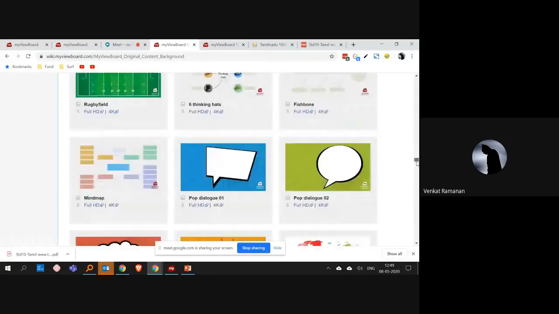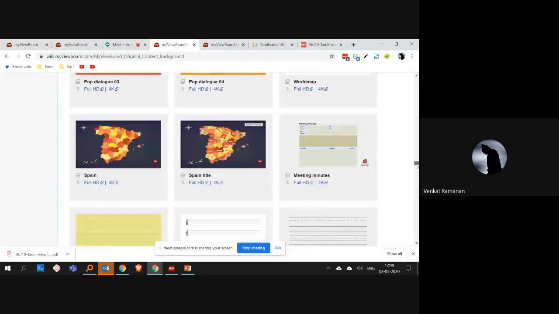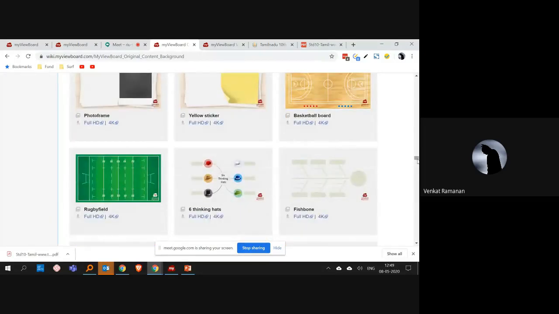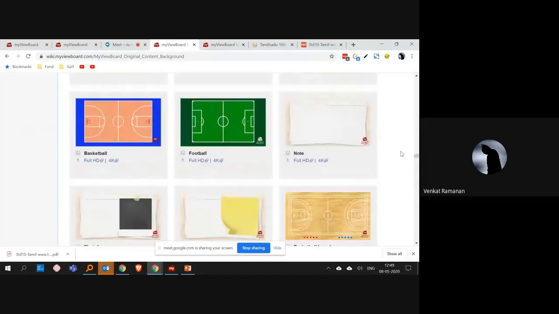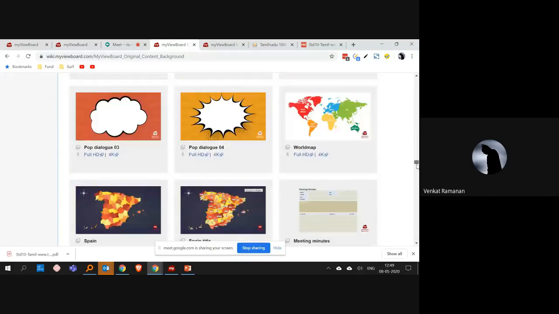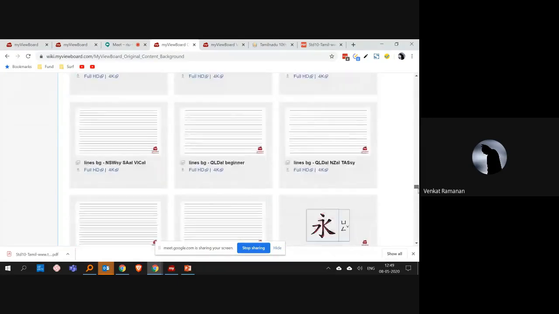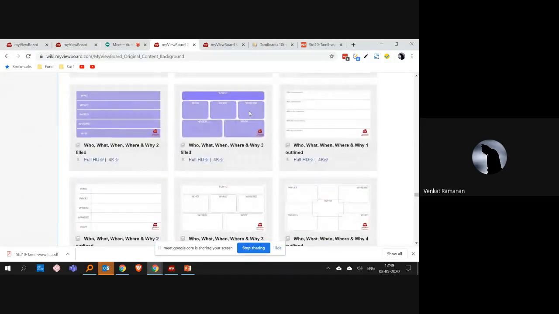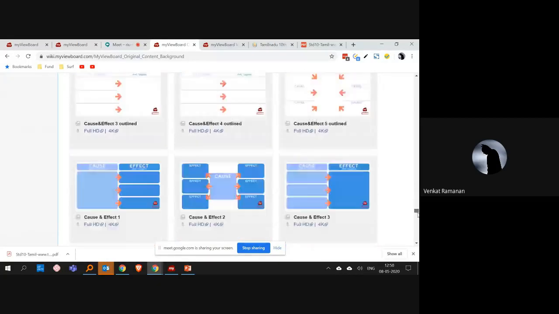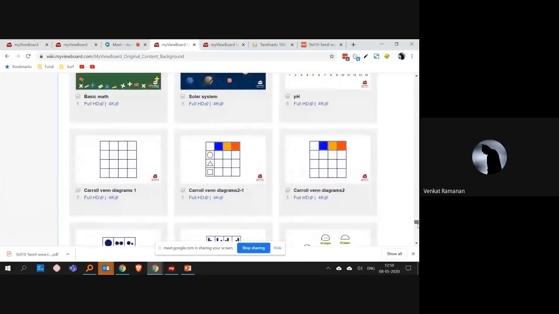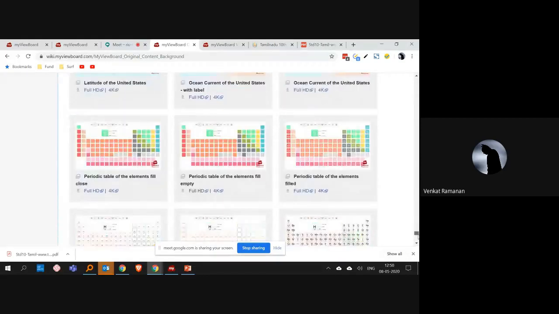Or you are a physical training teacher, you wanted to discuss the strategy of football which your school is going to play tomorrow. You can discuss the strategy before you go to the play field. Or you have a lot of other options like in English, you can have these 5Ws, that is who, what, where, when, why you want to discuss with the students, that is also possible. So we have a lot of different original content which the teacher can download and start using.